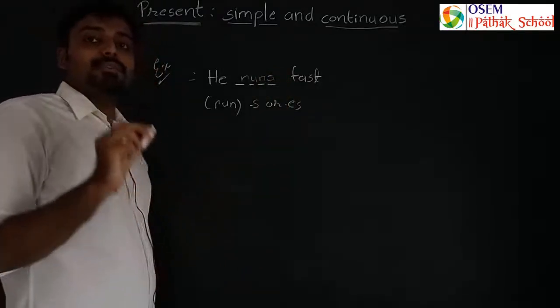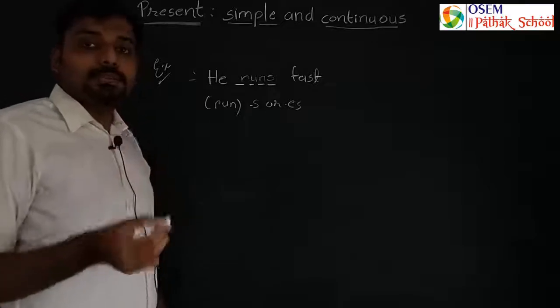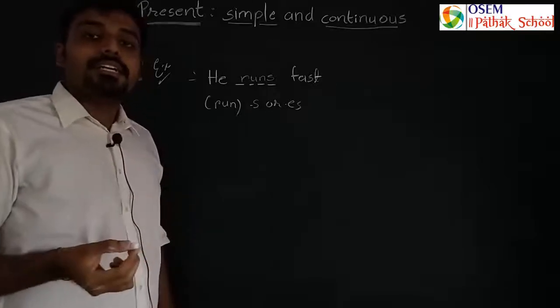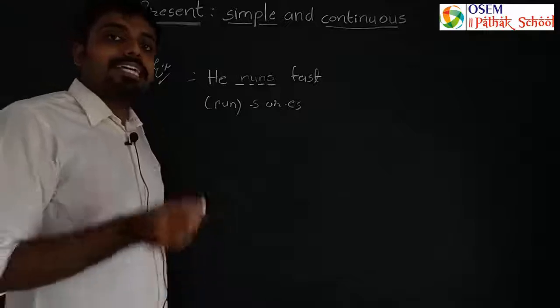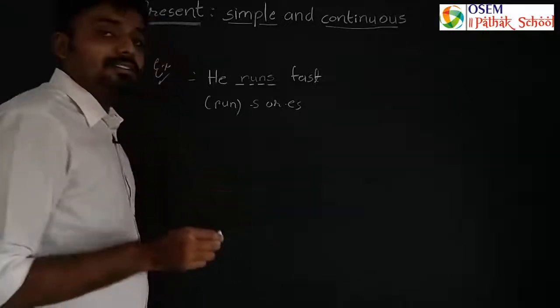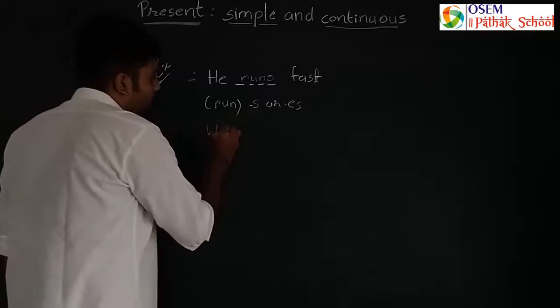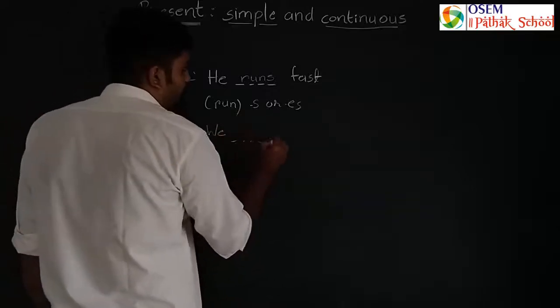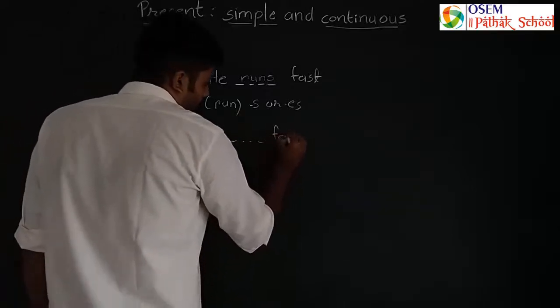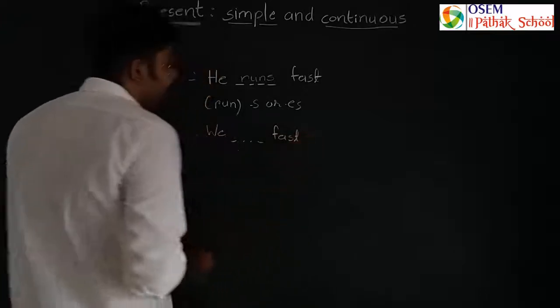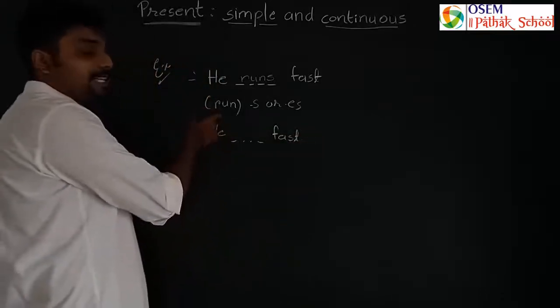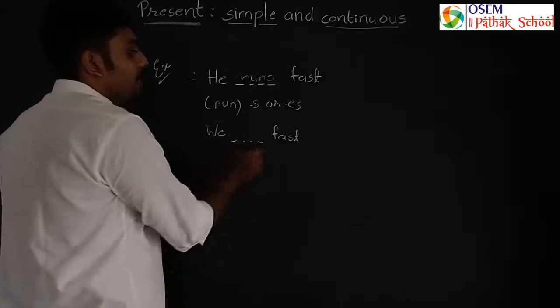Remember, whenever you are putting plural noun or pronoun, at that point of time you have to use just the base form. If I write we, now you have to use the same verb here. We blank fast.